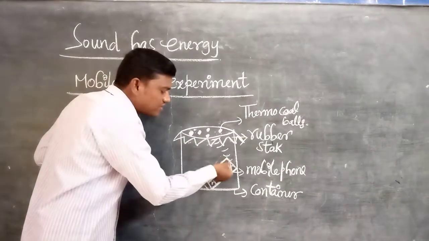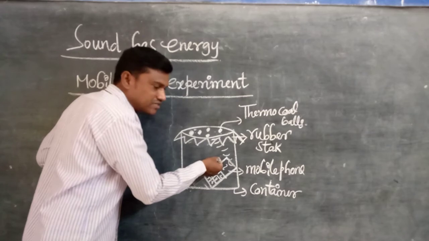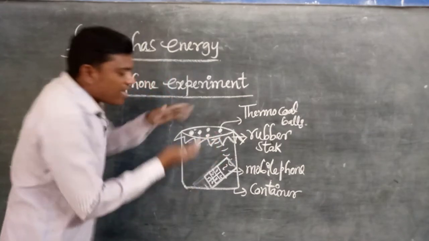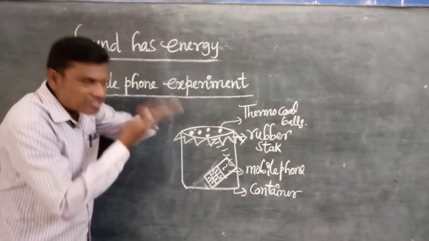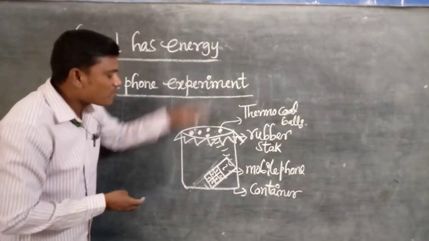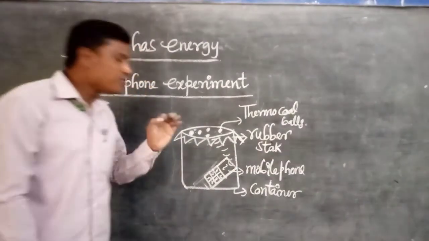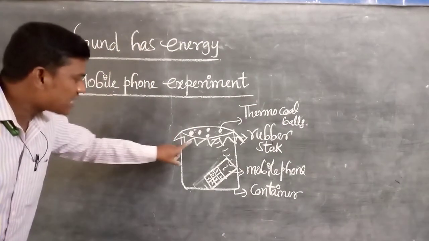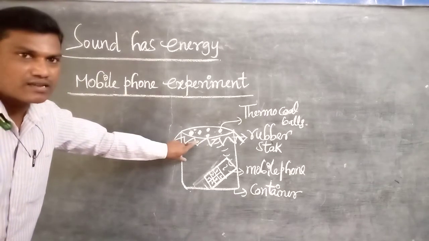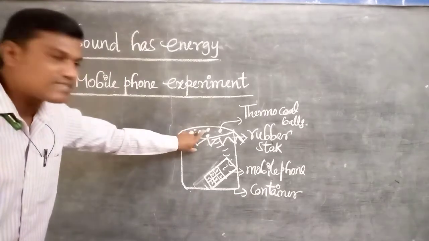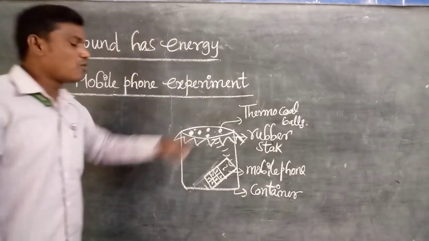That's why the sound is coming from the mobile phone. When you are playing any music, it will touch the rubber stack. The rubber stack is light in weight, that's why it starts the vibration. When it starts the vibration, the thermocol balls also start to move up and down. That's why you are clearly observing. But actually, you are not directly observing the vibration of the rubber stack. But you can clearly see the dancing of the thermocol balls.